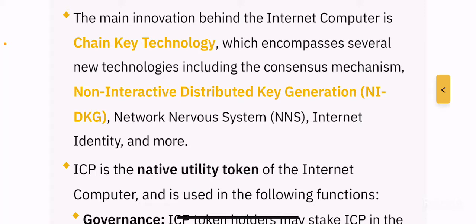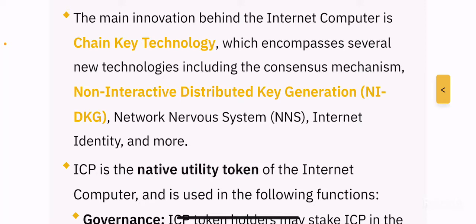So again, there are some technical things that you can dig deep into, but the main innovation by which the Internet Computer Protocol aims to work is this technology called chain key technology, which is a complex technology that encompasses several other new technologies within it, and it uses a multitude of these functionalities to create its own consensus mechanism, which is very unique compared to consensus mechanisms in other blockchains, right?